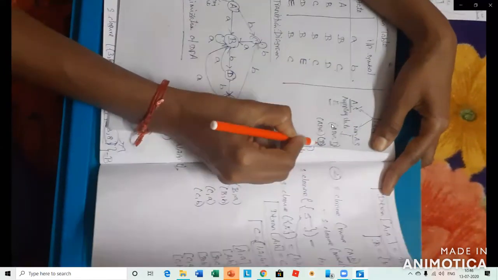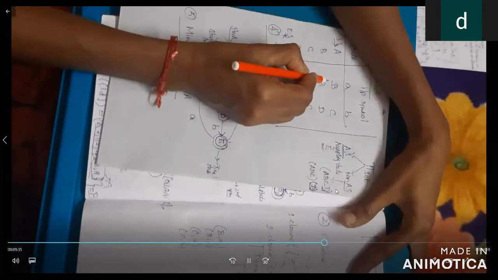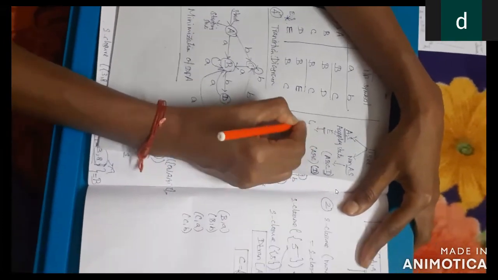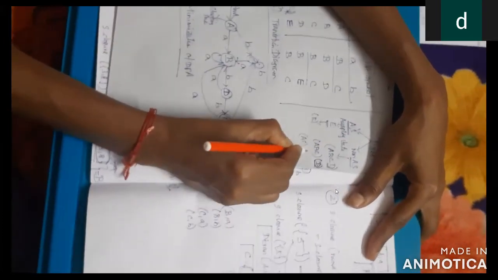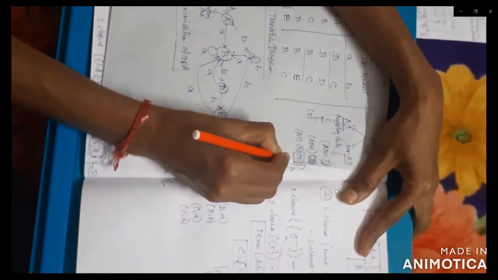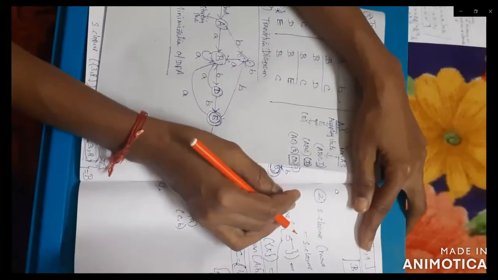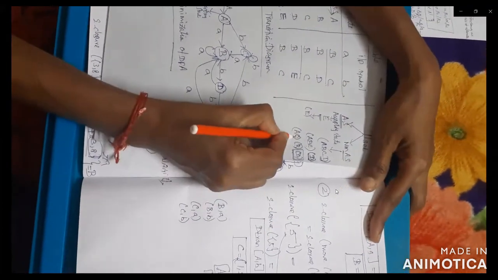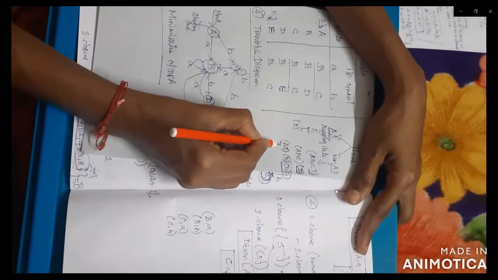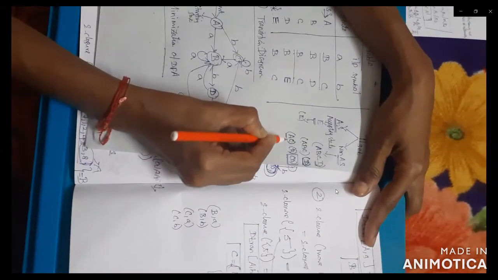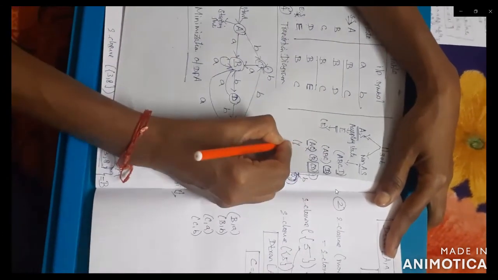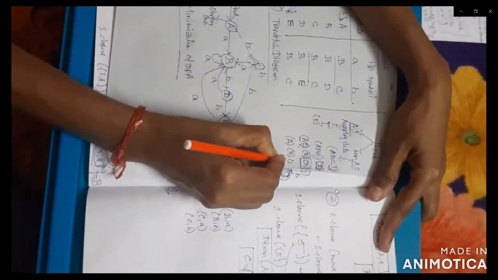So I can segregate into two groups. A and C both have the same outputs, so you can segregate A. A, C have the same value. But D. You can check A and C both have common values. But A is the starting state, so there is no need to remove the starting state. So I can remove the state C. So what is the minimization? A, D, and E.